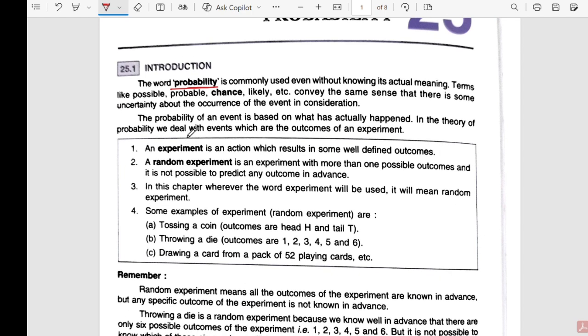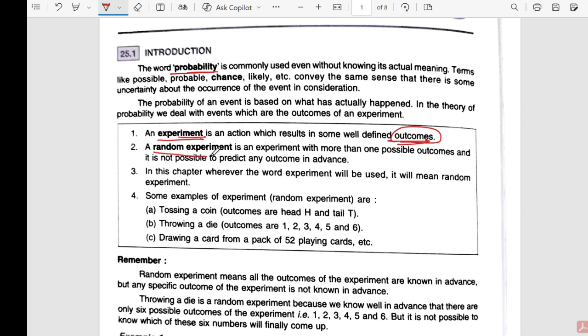अब देखो, here see the word experiment. What is an experiment? An experiment is any action that gives a result. For example, you toss a coin. So tossing a coin is an action. So throwing a die or drawing a card, these are all actions. Each gives an outcome. Outcome means whether it will come head or it will come tail. So this is the outcome.